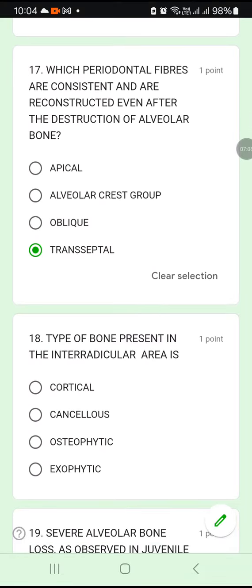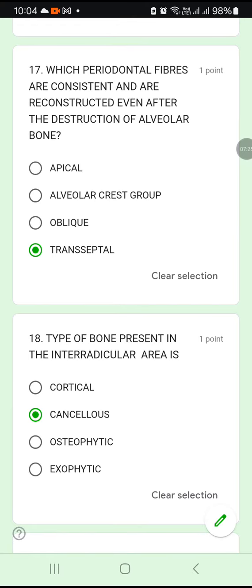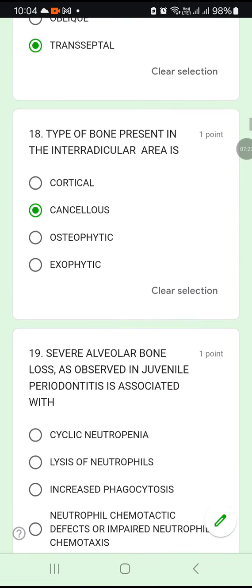Transseptal fibers. 18. Which type of bone is present in the interradicular area: cortical, cancellous, osteophytic or exophytic? The type of bone present in the interradicular area is cancellous bone. Between two tooth roots there will be cancellous bone.